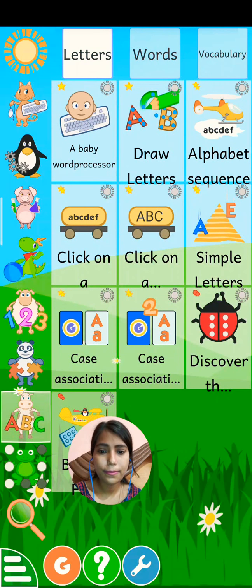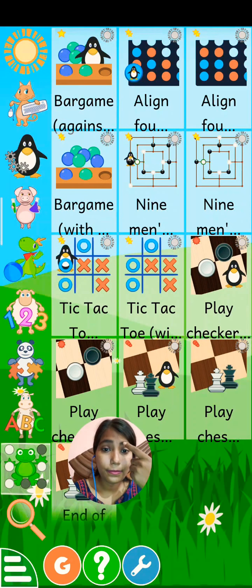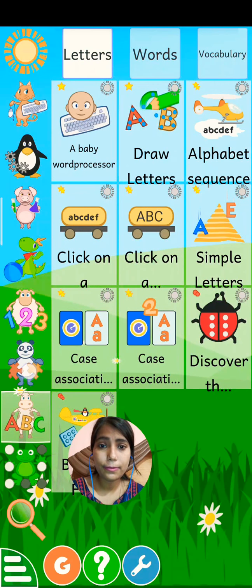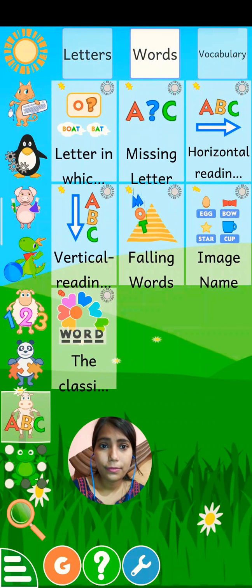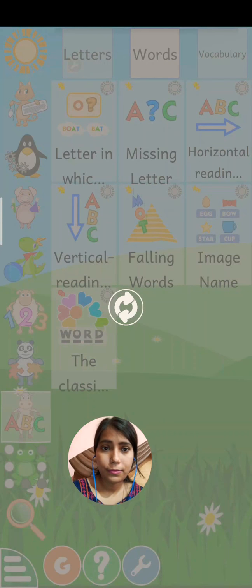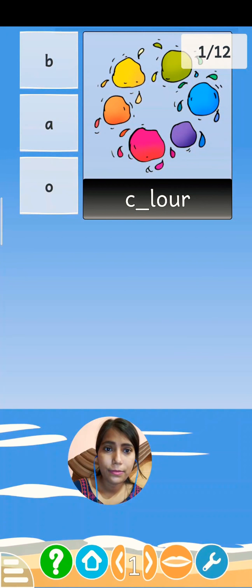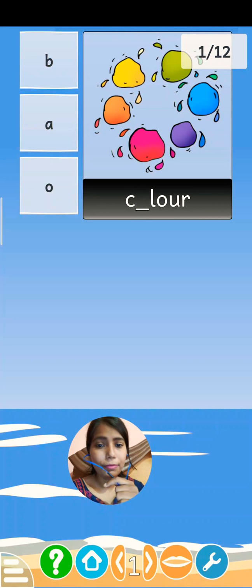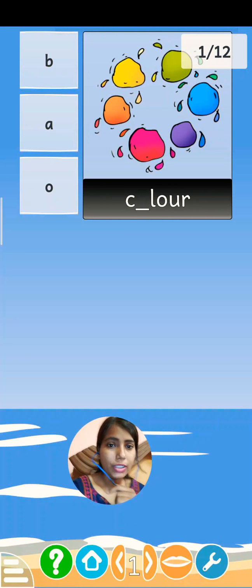See, so many activities are here. You can see the spelling of color.